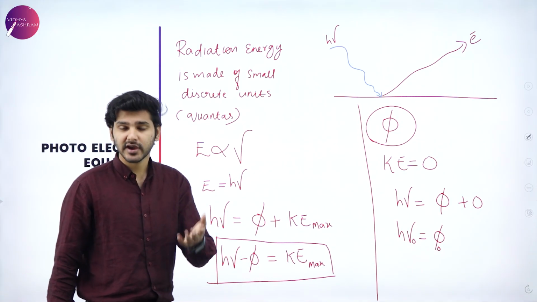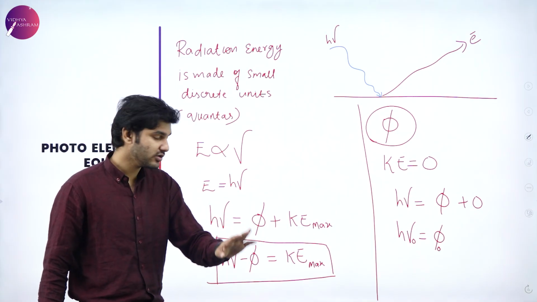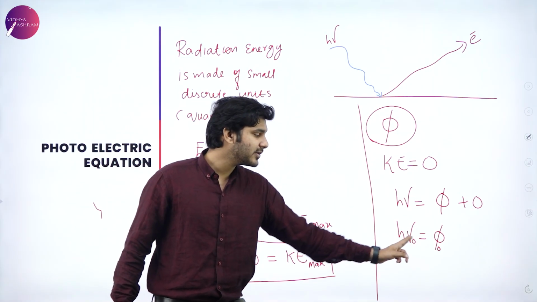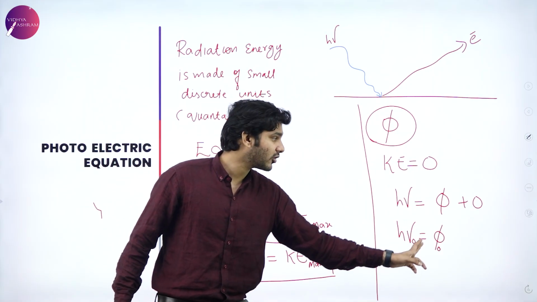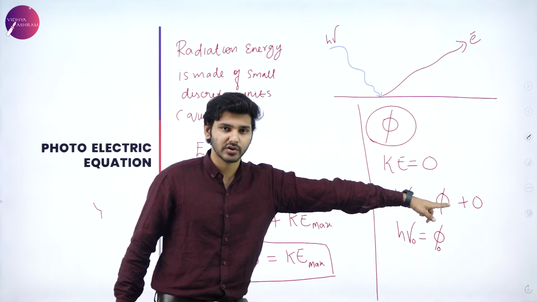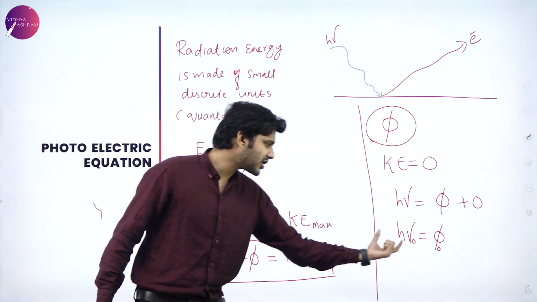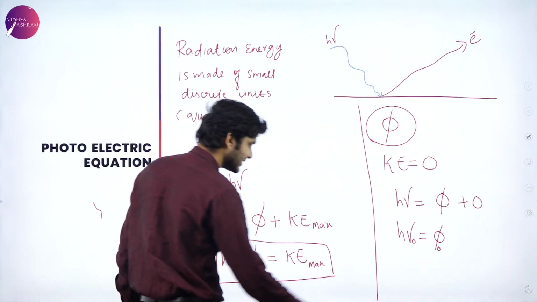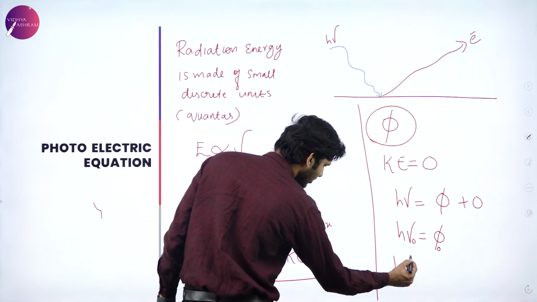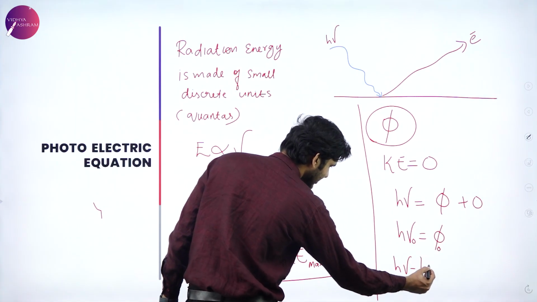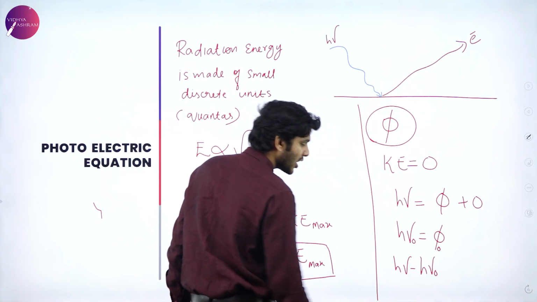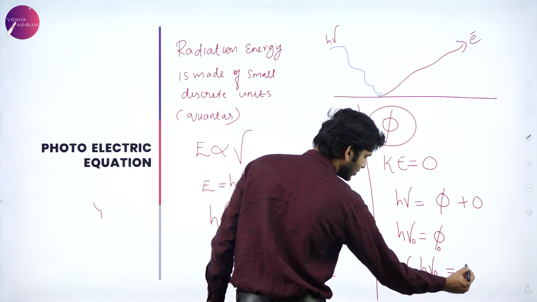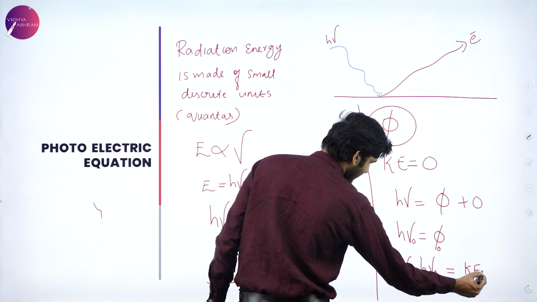Why I'm calling it phi naught and h mu naught, I'll tell you. But phi will be equal to h mu at this particular point where kinetic energy is 0, right? So if I substitute this into the earlier equation, I can say that h mu minus h mu naught will be equal to KE max.